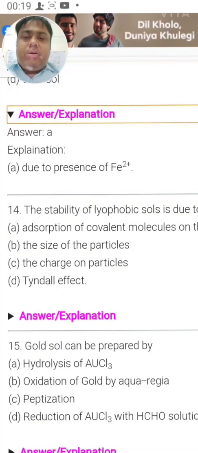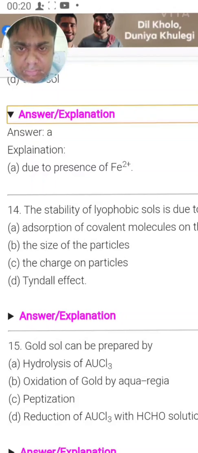Alright. The stability of lyophobic sols is due to adsorption of covalent molecules on the colloid, the size of the particles, the charge on the particles, Tyndall effect. Lyophobic means the particles do not have affinity towards the solvent.